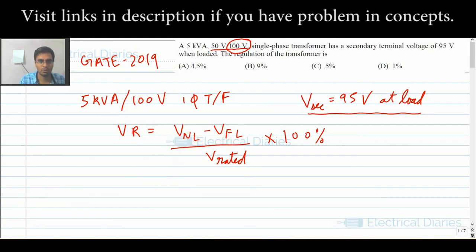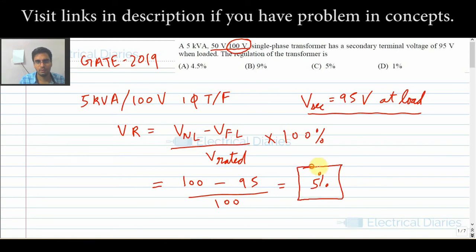So now we know, if the load is not there, then there will be 100 volts at the secondary side. At loaded conditions, it will be 95 volts. And our rated voltage for the secondary side is 100 volts. So what will be my answer? It will come out to be 5%. So 5% is the answer of this question. So this question is over.